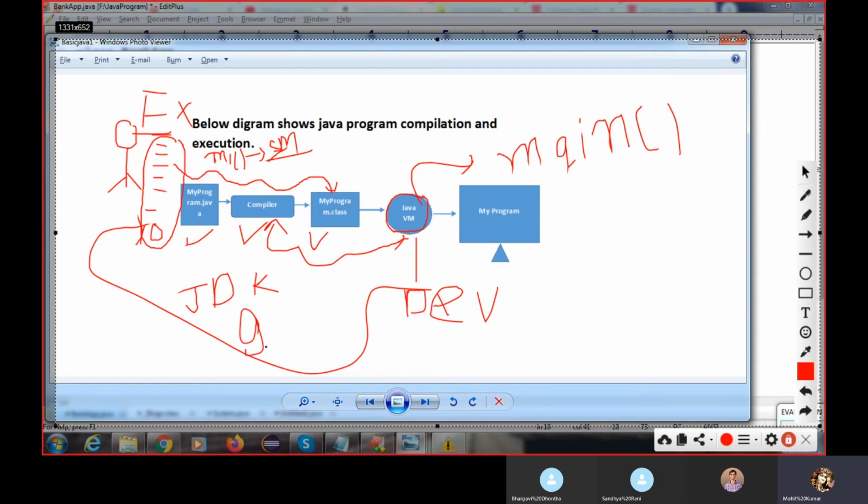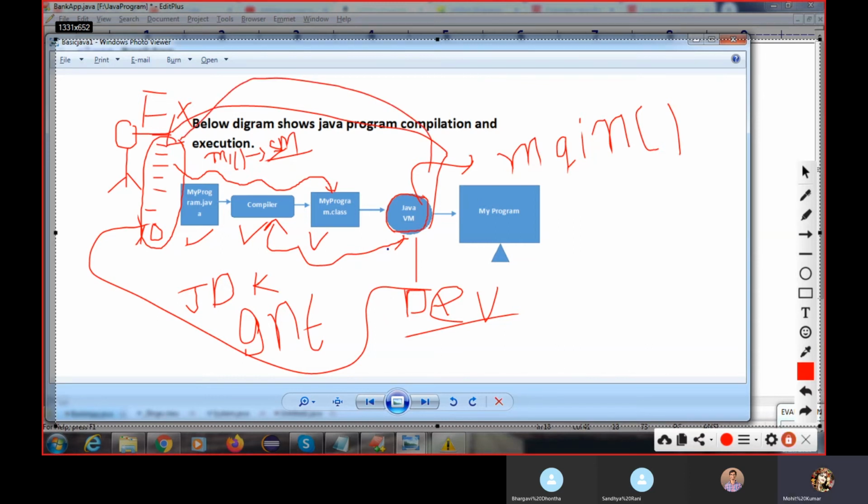This is your interface between user and JVM. If any user tries to execute your Java code, the JVM doesn't know what you have developed. It knows only where your main method is. If you have the main method in your code, then JVM will interact with your code.